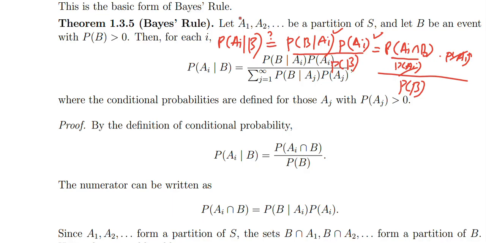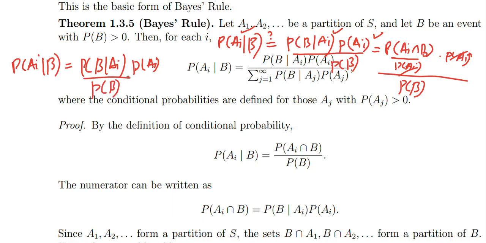Then this will be like this one. So Bayes rule says probability of Ai given B is probability of B given Ai, times probability of Ai, divided by probability of B.